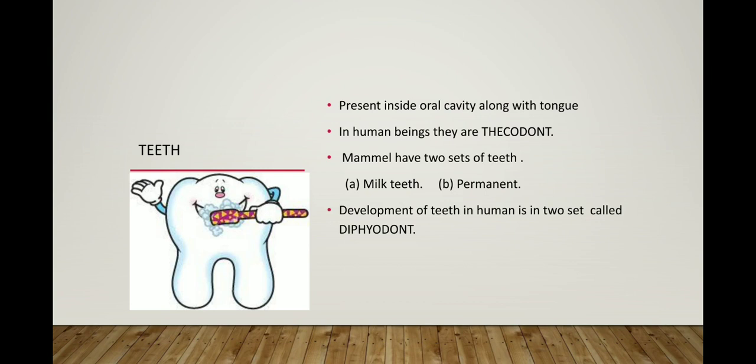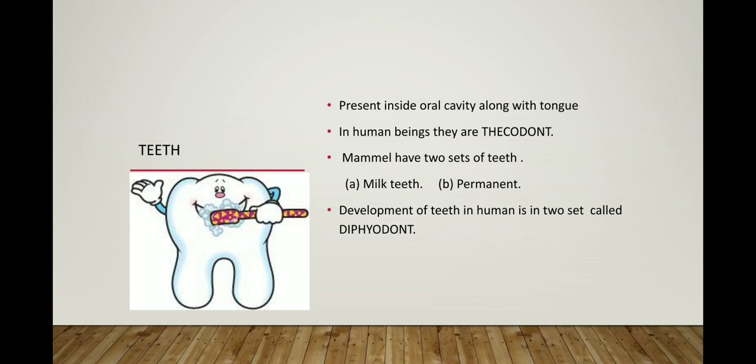Those types of animals that come under thecodont have a strong jaw in the buccal cavity, and the tooth is deeply rooted in the jaw. For example, human beings, tiger, lion, crocodile. All these animals come under thecodont because they have a strong jaw and the tooth is deeply rooted in the jaw.